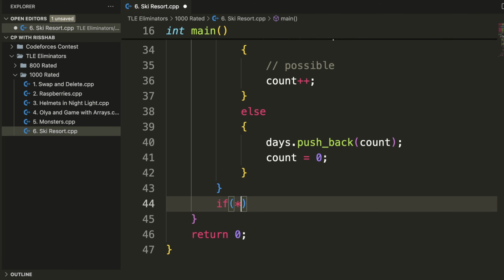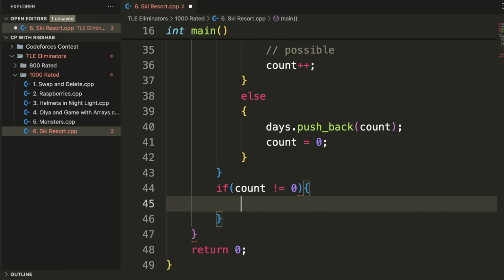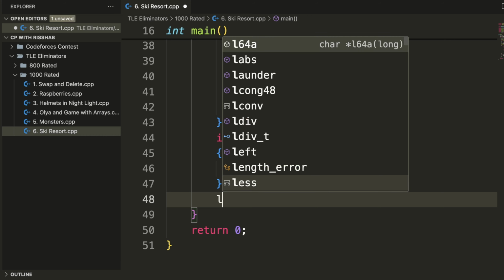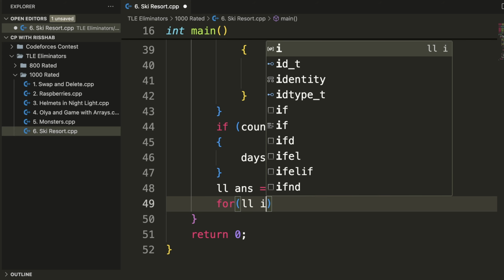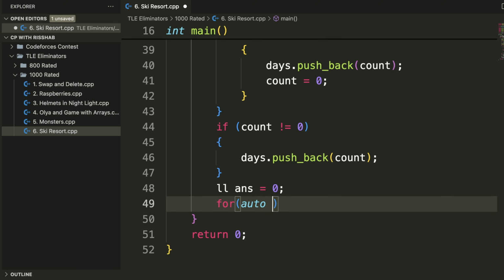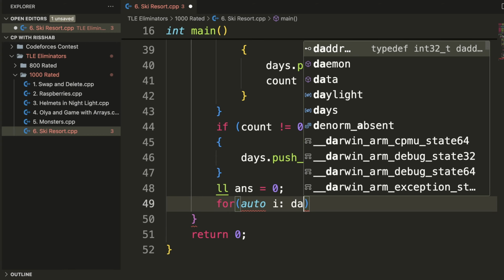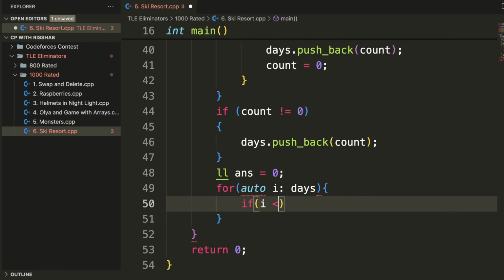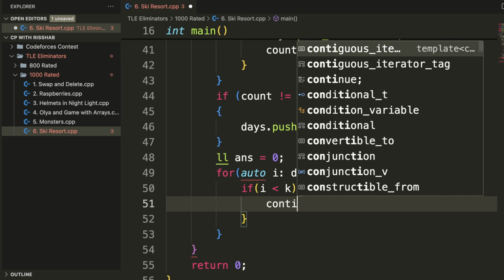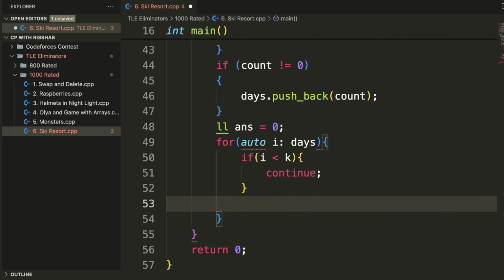Now after we have traversed the array, we would again check if the count is not equal to 0, then we would again push it, and we will make an answer variable that is initially 0. Then we will iterate over the days array. If days of i is less than k, that means we cannot have that consecutive days. We need to have an element that is greater than or equal to k.